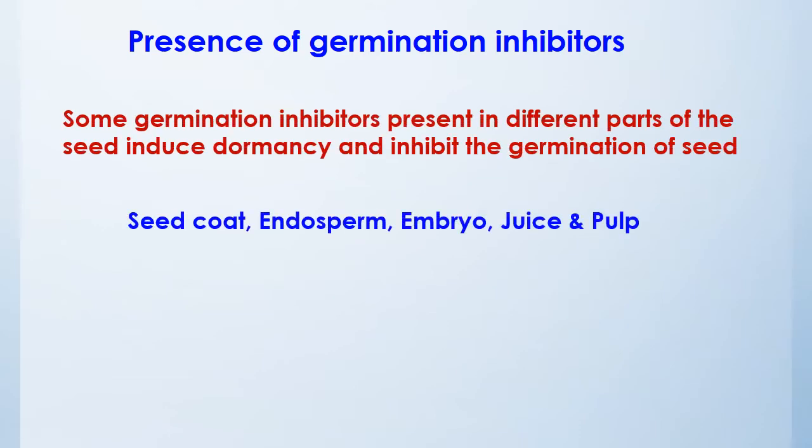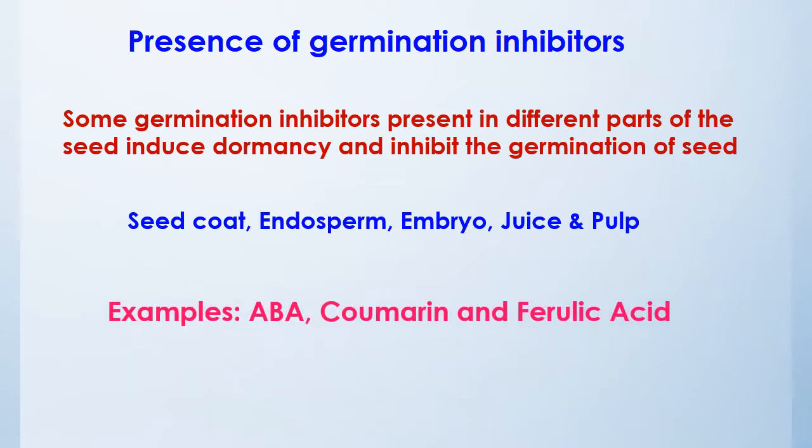Presence of germination inhibitors is one of the internal factors causing seed dormancy. Some germination inhibitors are present in different parts of the seed and induce dormancy, so that inhibition of germination of the seed takes place. The regions where germination inhibitors are present are the seed coat, endosperm, embryo, and juice and pulp. Examples of germination inhibitors are abscisic acid, coumarin and ferulic acid. These act as germination inhibitors and prevent the seeds from germinating.